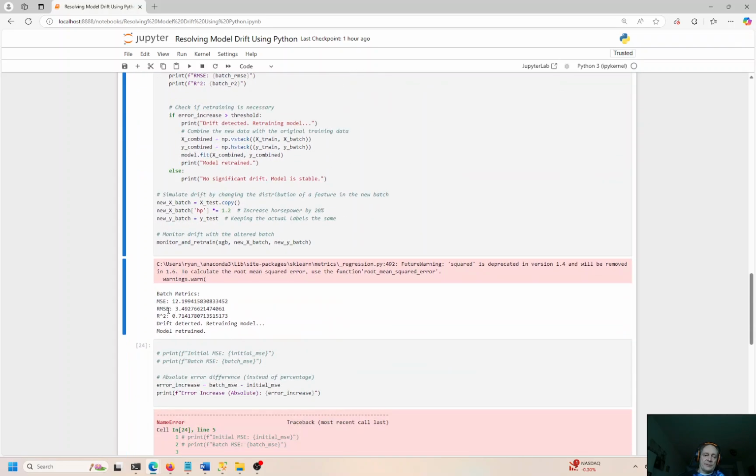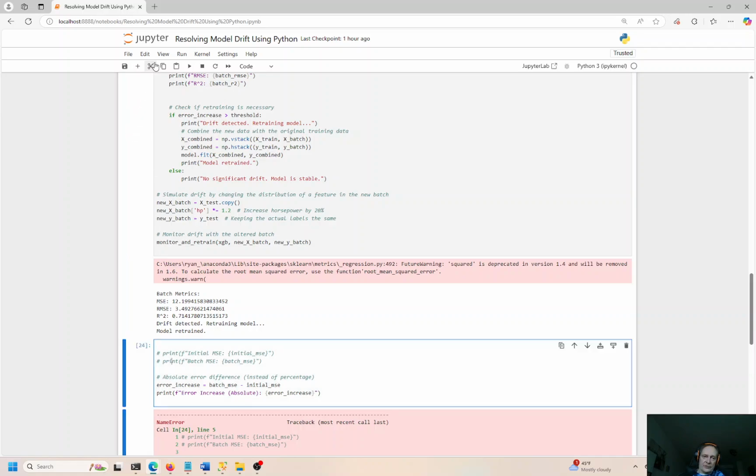Okay, so we can see this printed out down here. So these numbers are okay. 12. Lower is better here, lower is better here, higher is better here. Okay, we're looking at a couple different things. And that's okay. We don't have a perfect model.